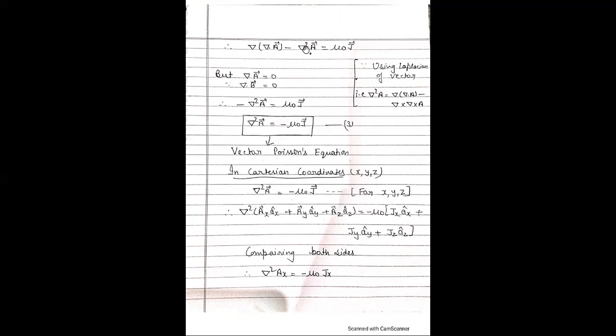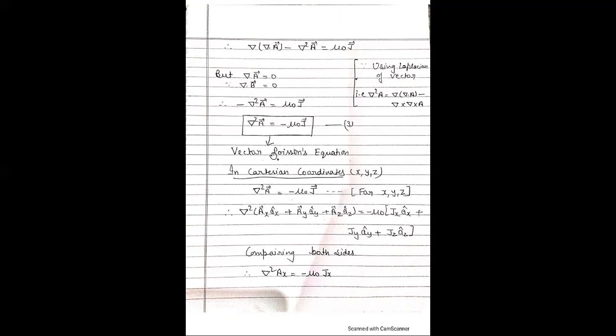Now this equation becomes minus del square A is equal to mu naught J, and del square A is equal to minus mu naught J. This is the Poisson equation for vector potential A. Here J is the current density and mu naught is the permeability.